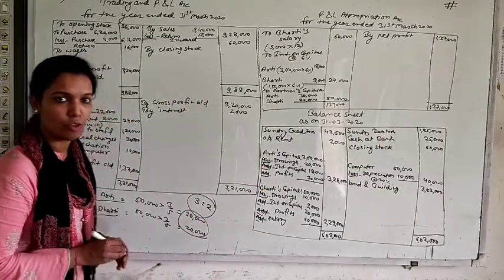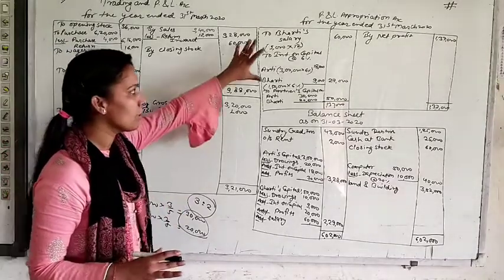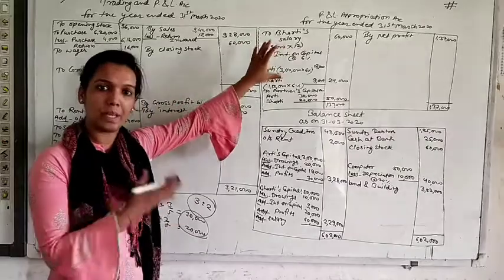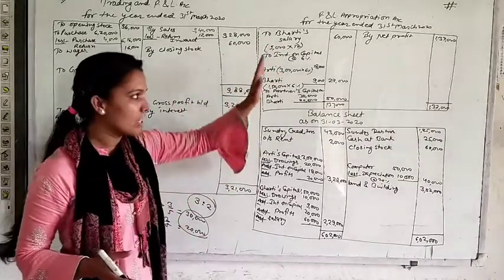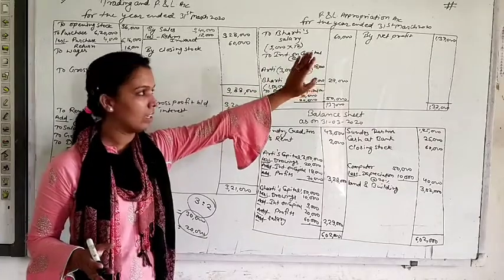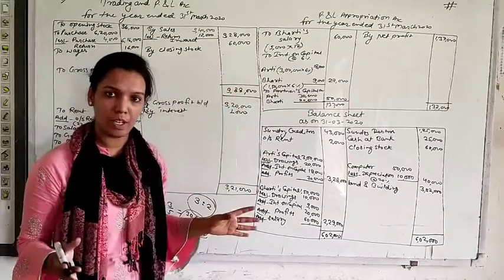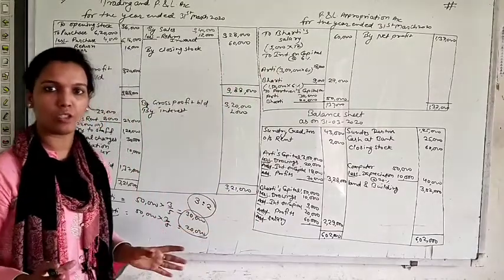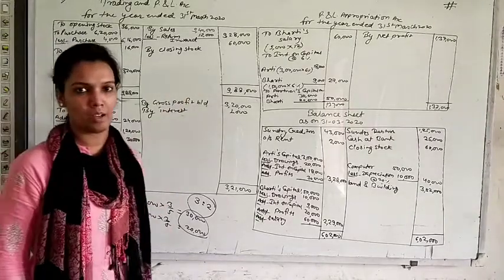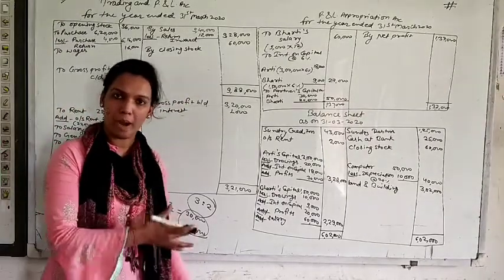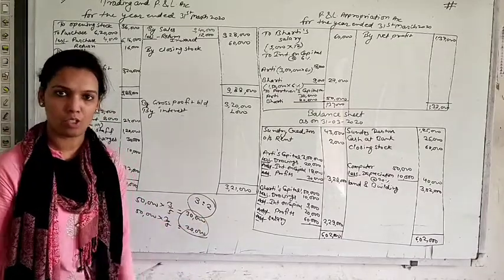So in the condition of loss, there is no salary, there is no interest on capital, because the items shown in P&L appropriation are appropriation of profit, it means distribution of profit. Only in the condition of profit that will be given. But if there is no profit, no salary and no interest on capital will be given, only the losses will be distributed among the partners. Means the partners will bear those losses in the same profit and loss ratio.